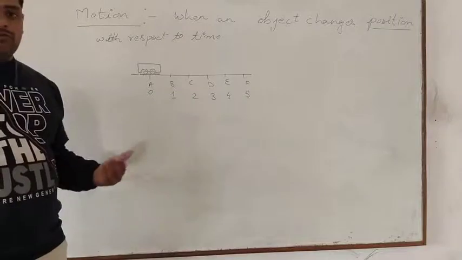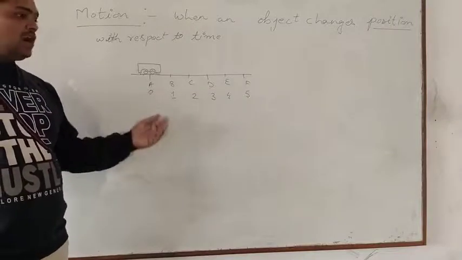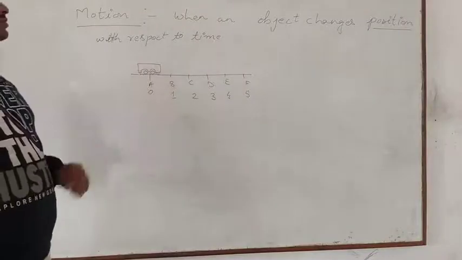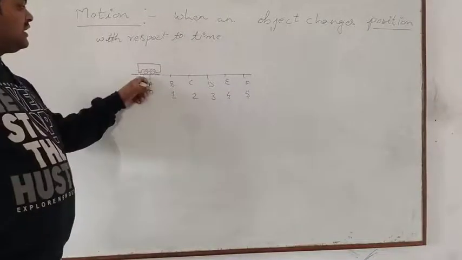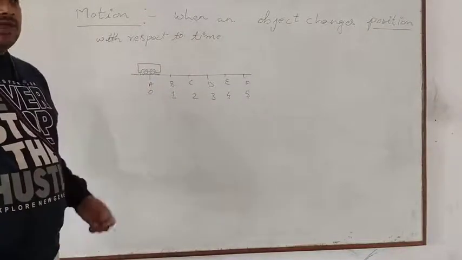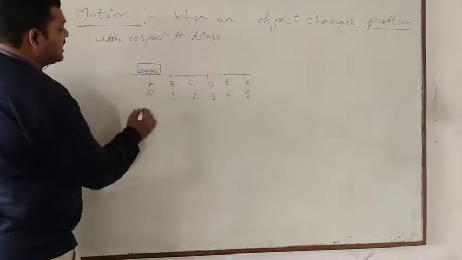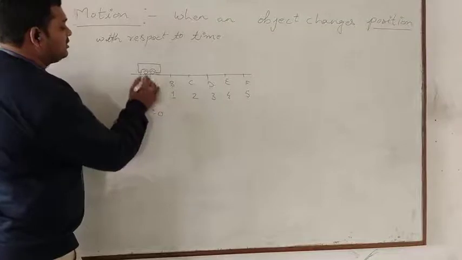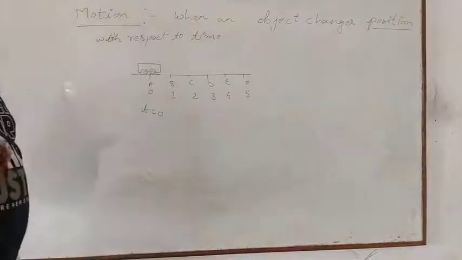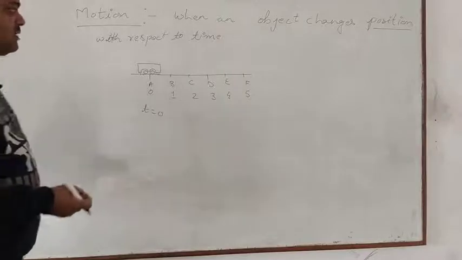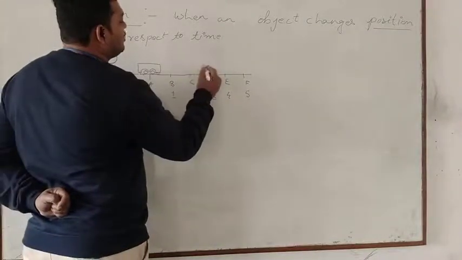And later on we will come to know how this relates to coordinates. Now see, at some time the bus was standing at this place A. Okay. Then suppose at time t equal to 0, I observed the bus to be here at point A. Then after some time, suppose after 3 minutes, I saw the bus to be at this point D.